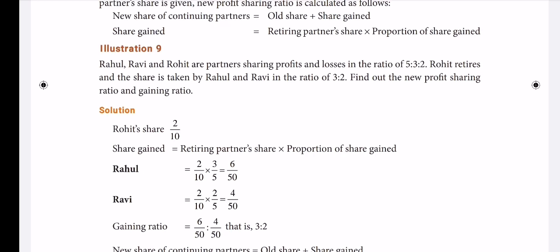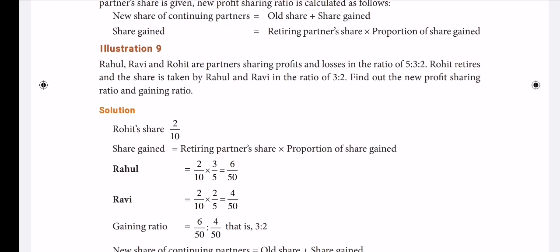Therefore Rahul's gain equals the retiring partner's share 2/10 into 3/5, which equals 6/50. Then the second partner, Ravi's gain equals 2/10 into 2/5, since with 3:2 Ravi gets 2/5.